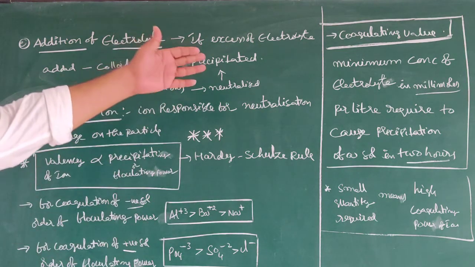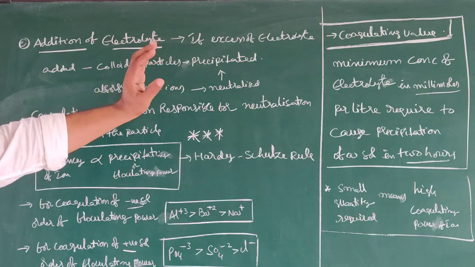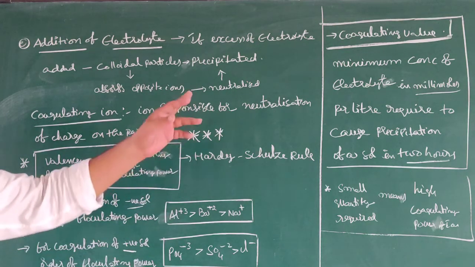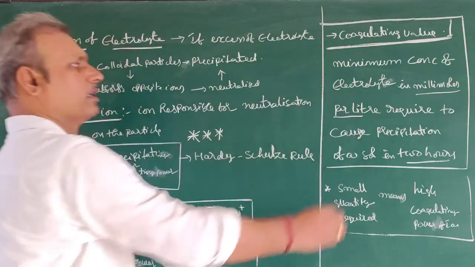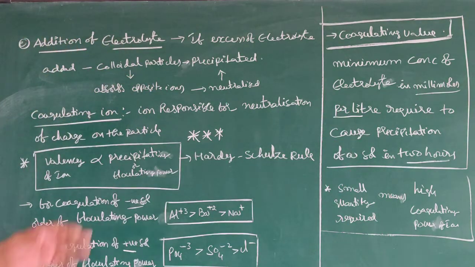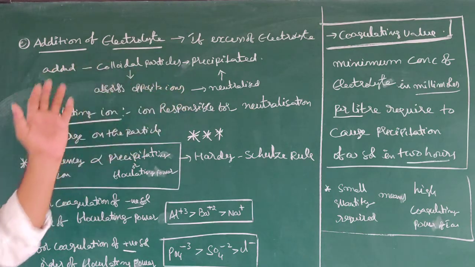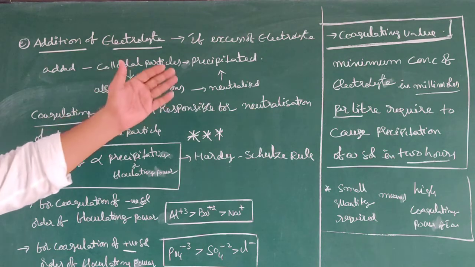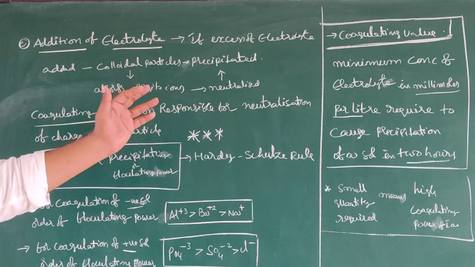What is the meaning of coagulating value? The minimum concentration of electrolyte in millimoles per liter, underline it, required to cause precipitation of a sol in 2 hours. Time is also important here.